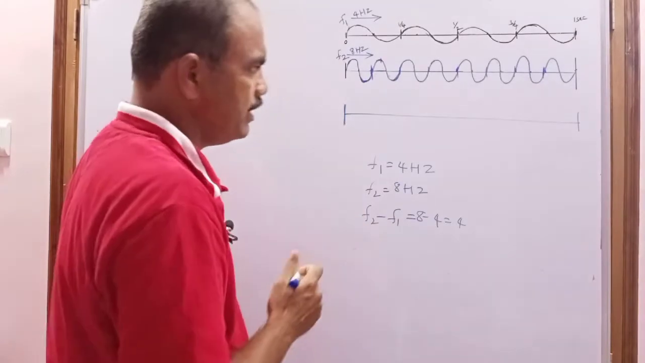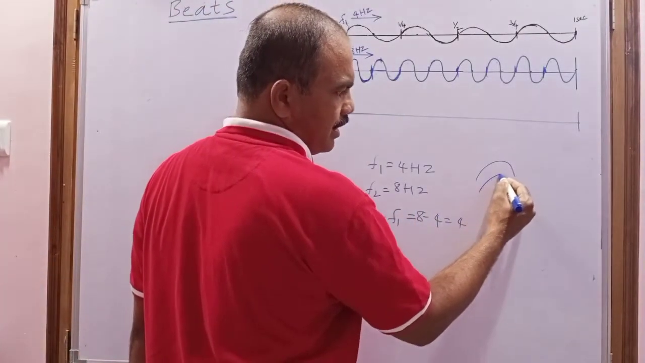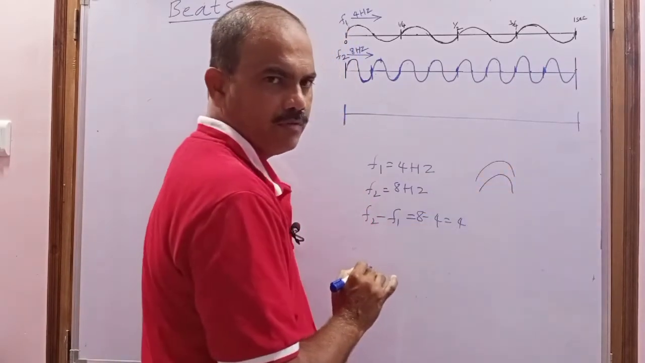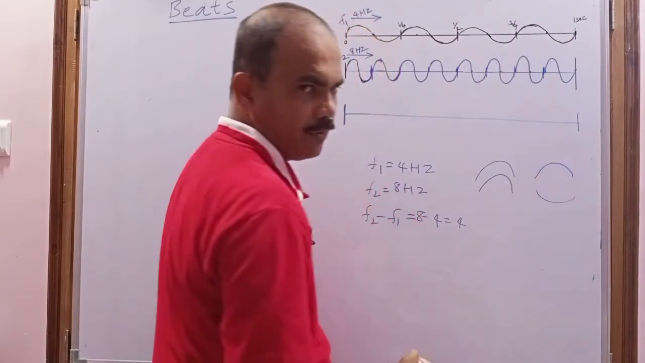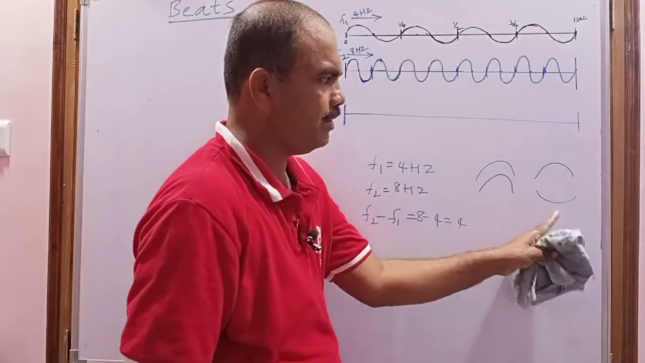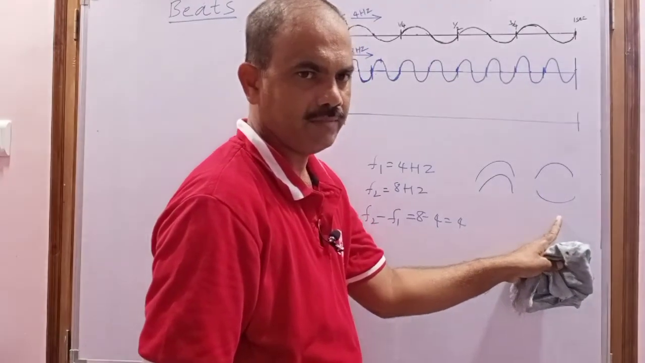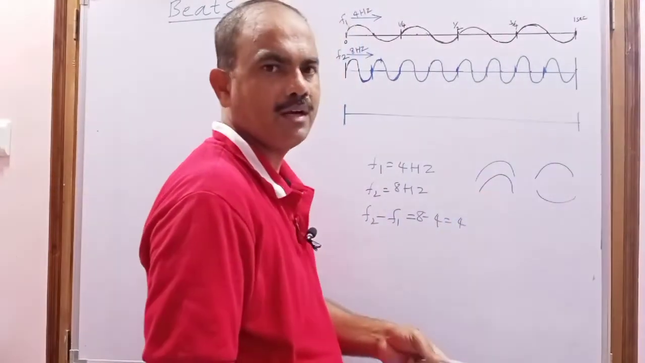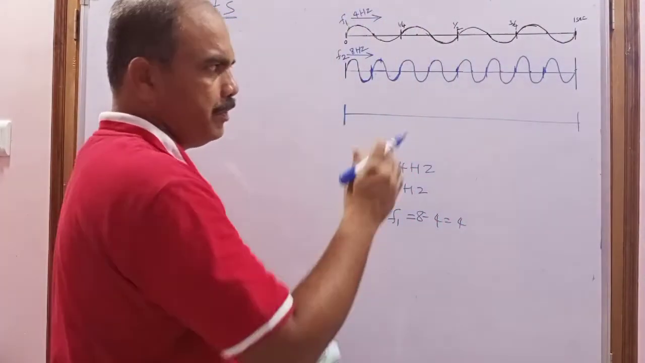So when the intensity is maximum, for example, if one wave crest is superimposed with the other wave crest, they are superimposed in phase. If the first wave crest and the second wave trough are superimposed, that is called out of phase. If two wave crests or two wave troughs are superimposed, that is called in phase. Now I am going to explain how the intensity becomes maximum and minimum.